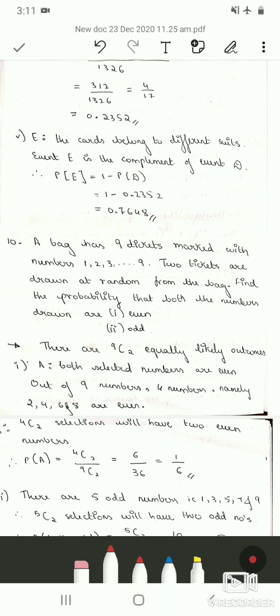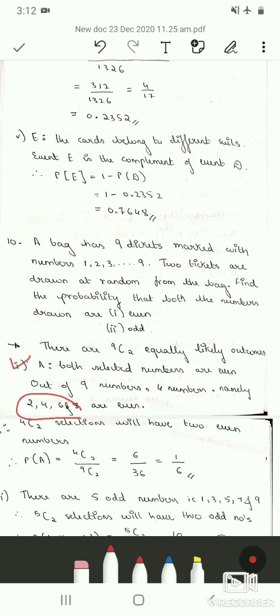So let us consider the first sub question, that is, both the numbers drawn are even. So the tickets are numbered 1, 2, 3, 4, 5, 6, 7, 8, 9. Among these numbers, the even numbers are 2, 4, 6 and 8. So let the event A be both selected numbers are even. So out of 9 numbers, 4 numbers, namely 2, 4, 6, 8 are even.